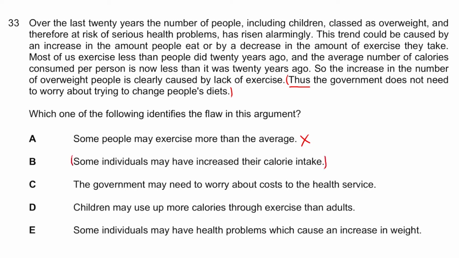The government may need to worry about the cost to the health service. Again, regardless of the cost, we're not really talking about the cost. We're just talking about the fact that there's a need for implementation of certain things. So it can't be this one. Children may use up more calories through exercise than adults. Again, it doesn't really matter who loses more. The mere fact is that you're going to lose calories through exercising. So it can't be this.